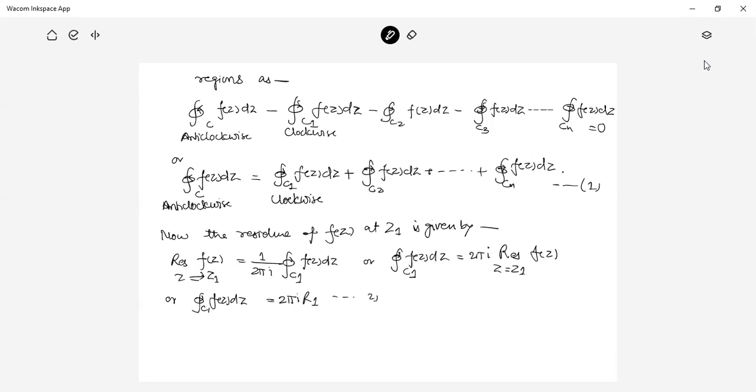This is equation 2. Similarly, the integral of f(z) dz over C2 is equal to 2 pi i R2. This is equation 3. And here, the integral over Cn of f(z) dz is equal to 2 pi i Rn. This is the fourth.